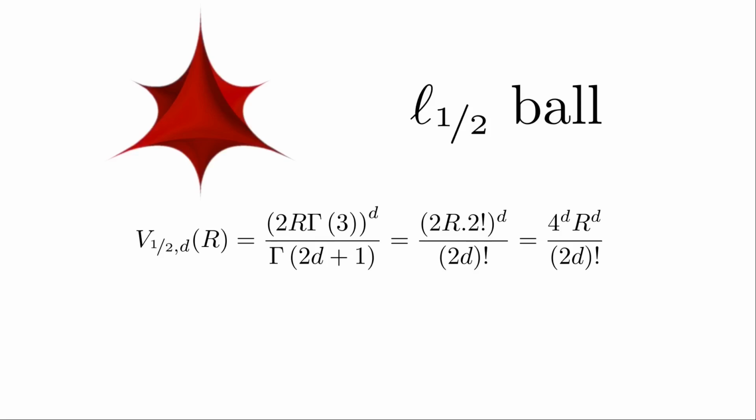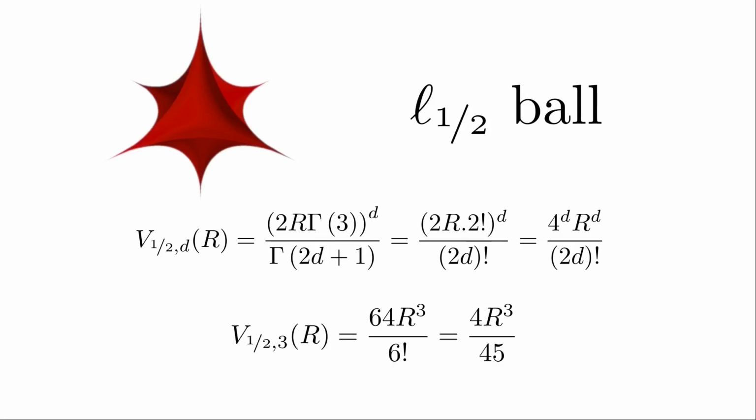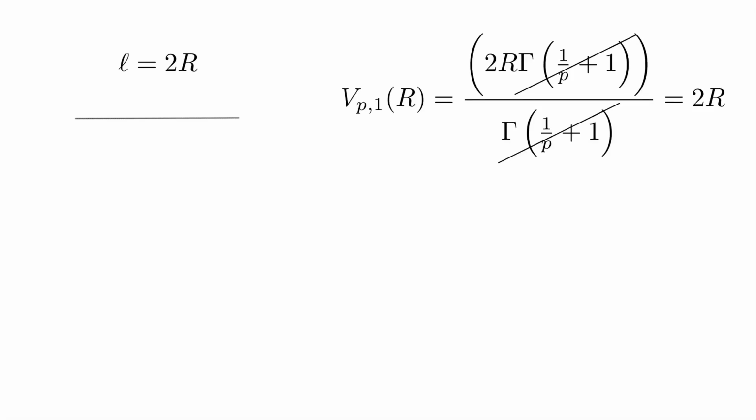So if we are correct, the volume of the three-dimensional star from earlier would be 4 times r to the third power divided by 45. This is all very nice, but how can we actually prove that the ansatz is correct? First, note that if we are in one dimension and p is larger than 0, then Vp1 of r is just the length of the interval minus r, which is 2r, matching our formula. So we are correct for one dimension.